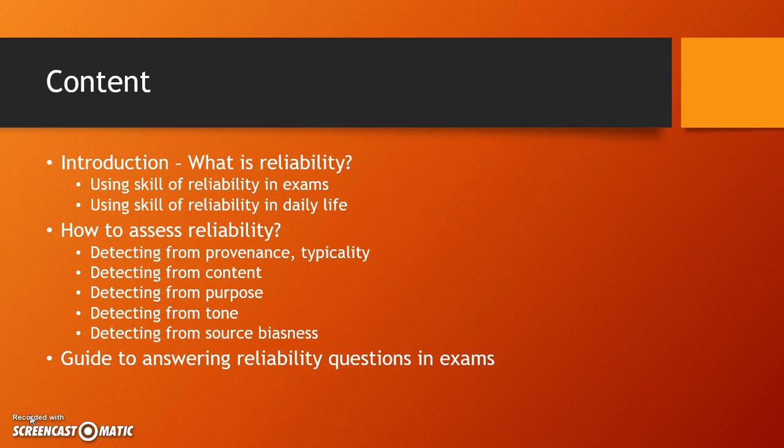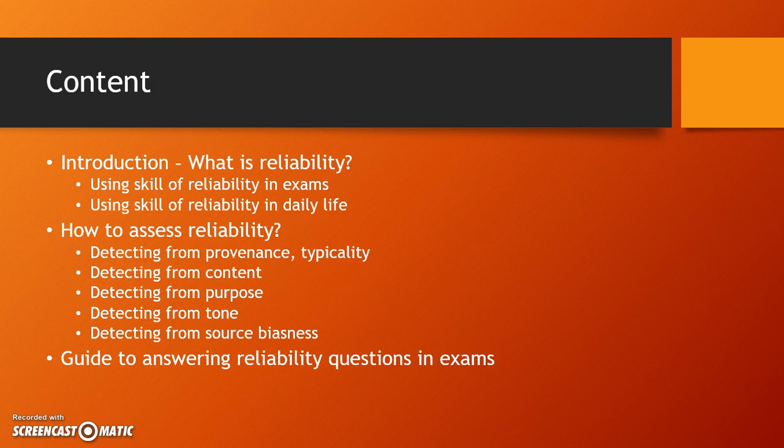Okay, so this is what we have covered so far. Part 1 was introduction, part 2 was this. Now we're going on to part 3, which is assessing reliability using content. Now, when we're assessing reliability using content, basically what we are doing is to make sure that what the content says is true. So, how do we make sure what the content says is true?